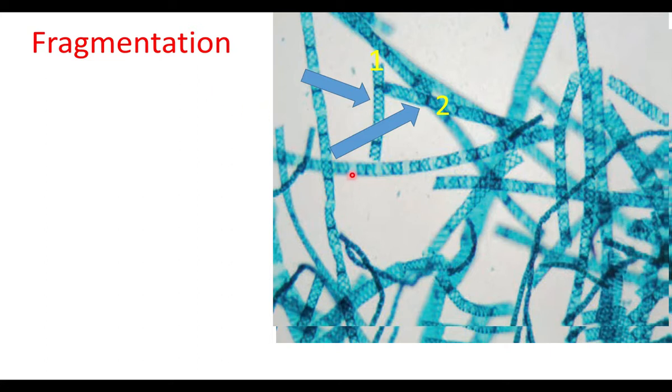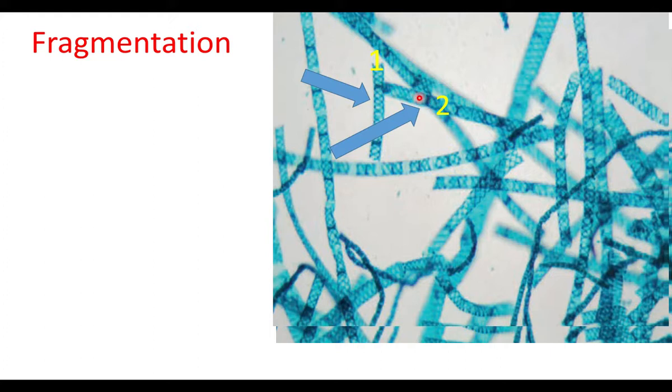Spirogyra is an alga. Spirogyra has a long ribbon-like filament. Filament means thread-like structure. This is one filament. The filament breaks into two pieces, one piece and another piece. The two pieces are called fragments.